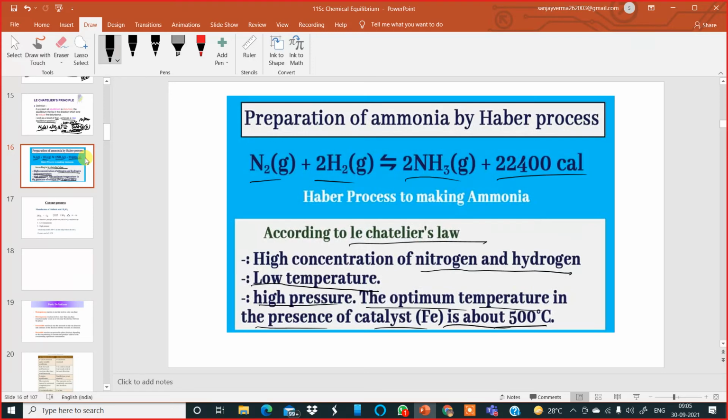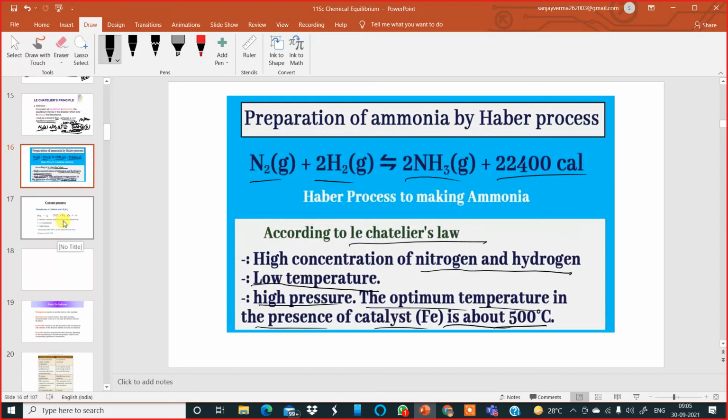So if any one of these conditions is disturbed, then the formation of ammonia is also disturbed, which means the ammonia that is formed dissociates in the backward direction to give back nitrogen and hydrogen gases.